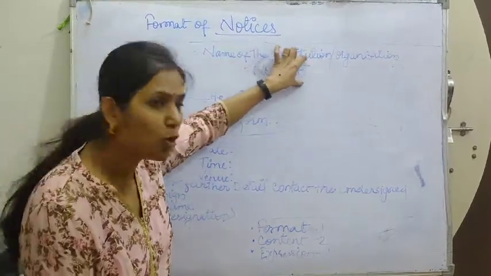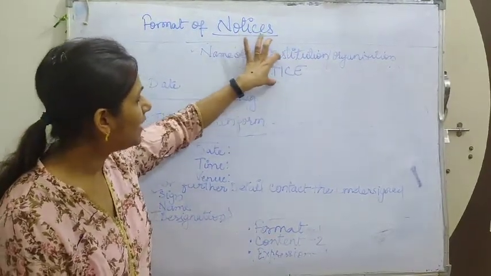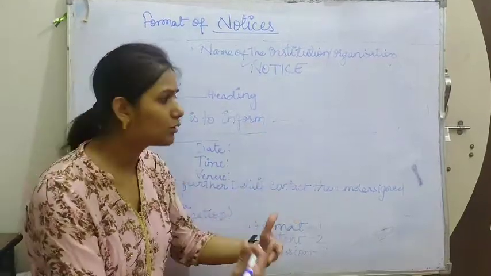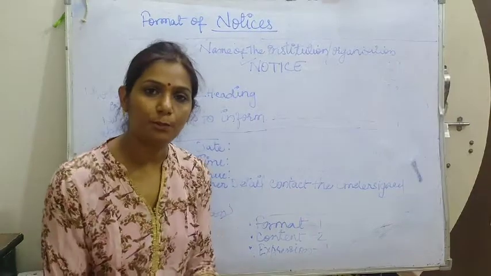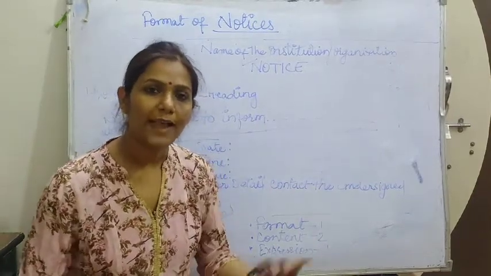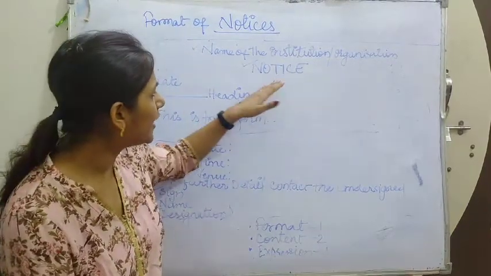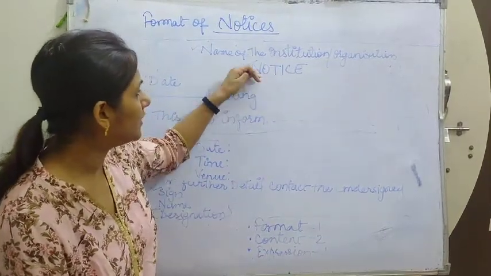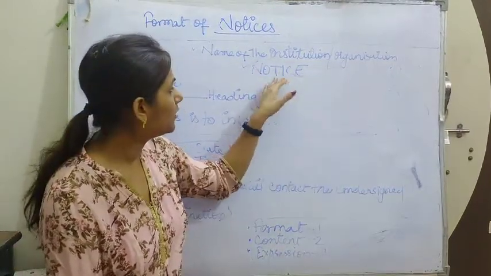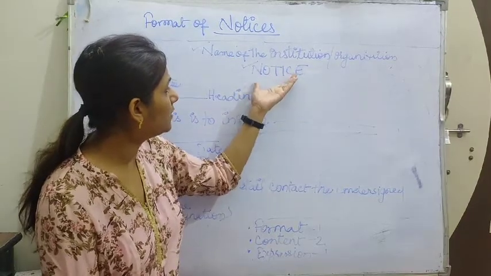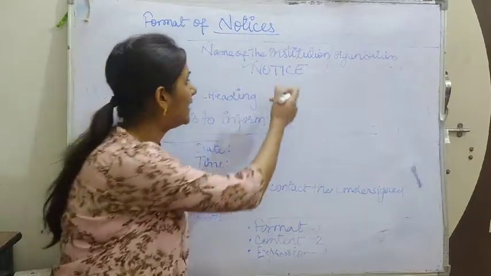Notice should be in bold. Bold and broad, and always written in capital letters. Why? Because anybody who is crossing the board, passing the board, because we always put the notice on a board, if he sees this notice he would stop and at least read it. So notice should always be written in block letters, capital letters, always in bold, and you can also underline it. Okay, like this.